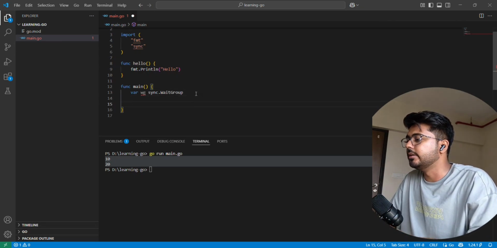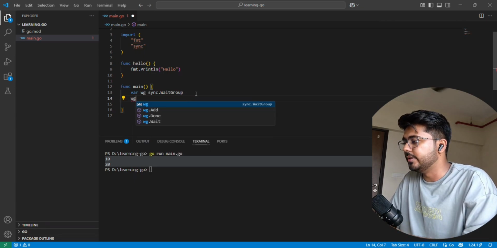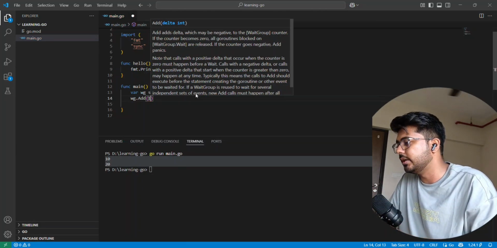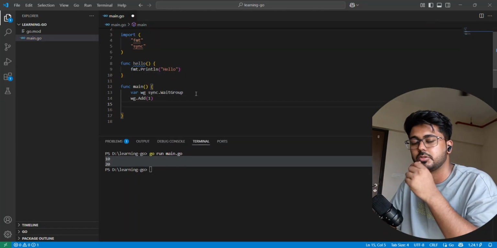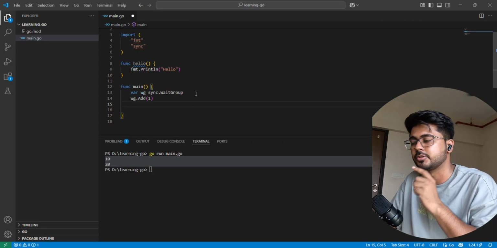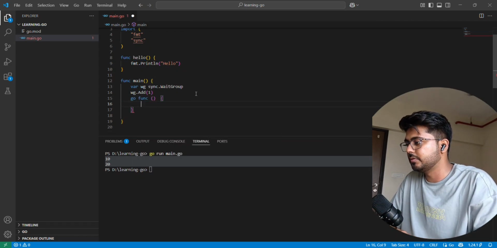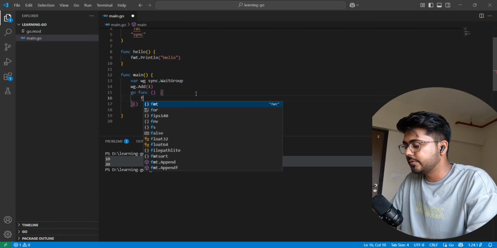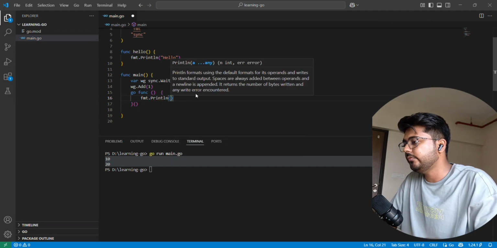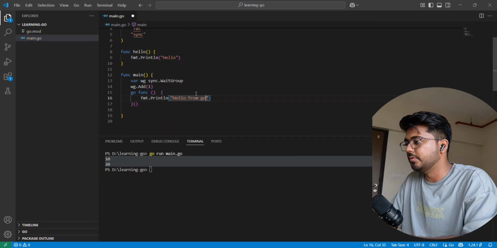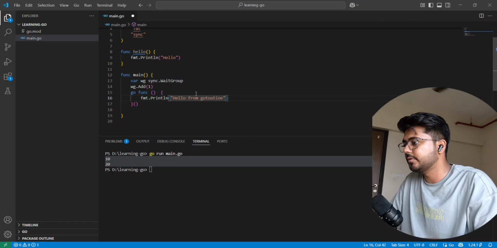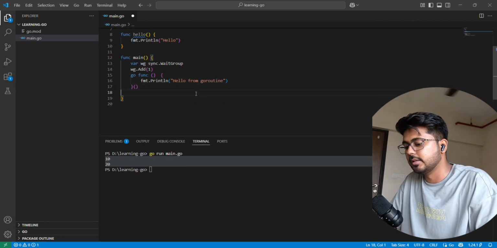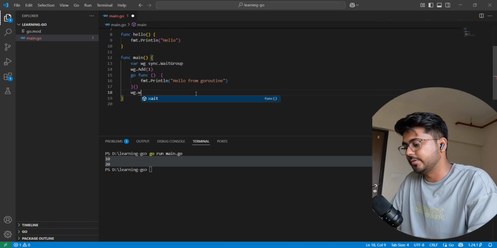So how we can use the wait group is that we first have to define how many goroutines we are going to add in the wait group. Currently I am going to define one goroutine, so it will wait for one goroutine to complete in the main function. We can define a function here also, or use that hello function. What we are going to do is print hello from goroutine. Okay, that is fine. And here I want to wait.